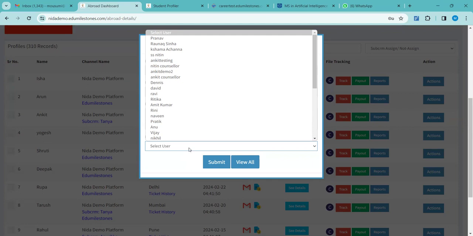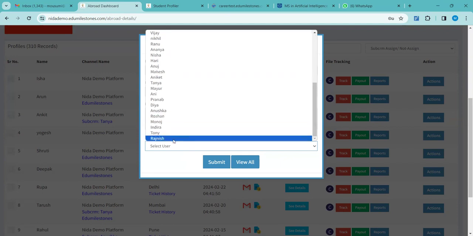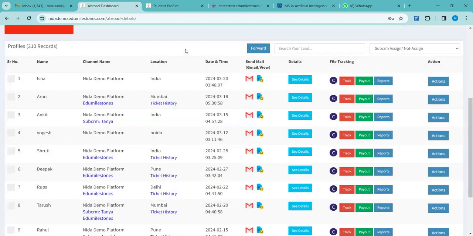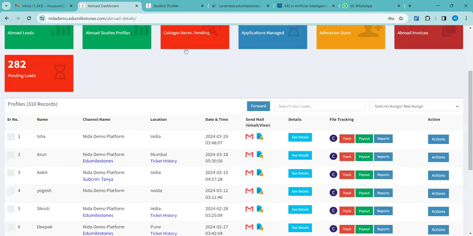In the later phase I will show you, just giving you a small hint. Once you create a sub CRM, the names will automatically start reflecting in these drop down lists. So you can select the concerned person, the sub CRM, and click on submit. Automatically the follow-up will start reflecting in the CRM. So they will get to know that this candidate needs to be followed up for these reasons. They can follow up and again they can forward the profile to you for the further processes.